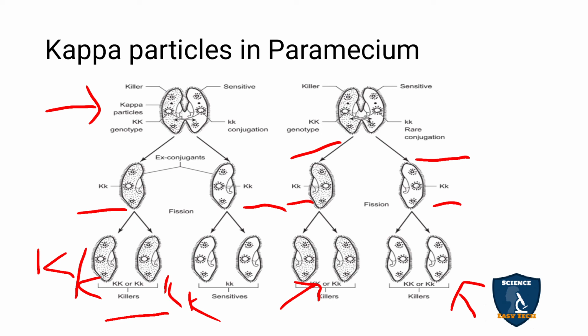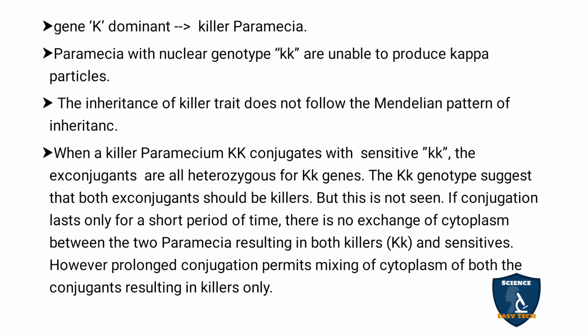The bacteria is attacked by bacteriophages, only viruses can attack it, so it produces the killer type called kappa particles. But the B form is not very effective.